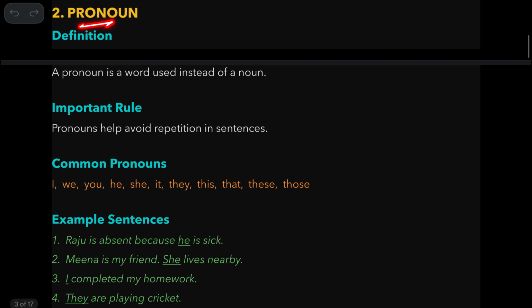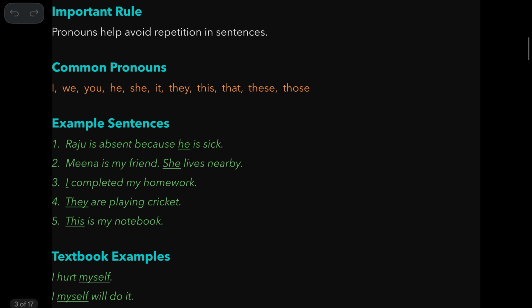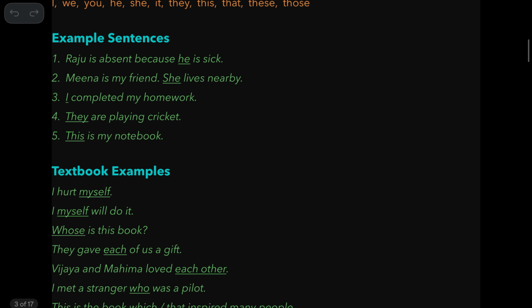Now, pronoun. A pronoun is a word used instead of a noun. Pronouns help avoid repetition in sentences. So, these are common pronouns. Take a look at the examples of pronouns. All the pronouns are underlined.